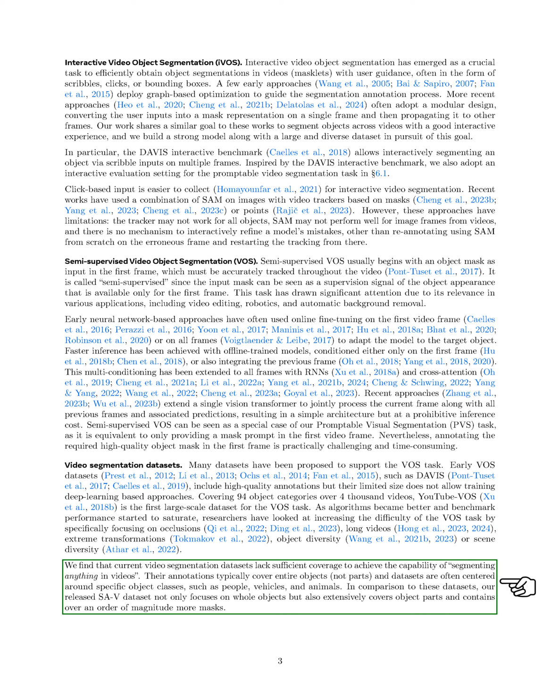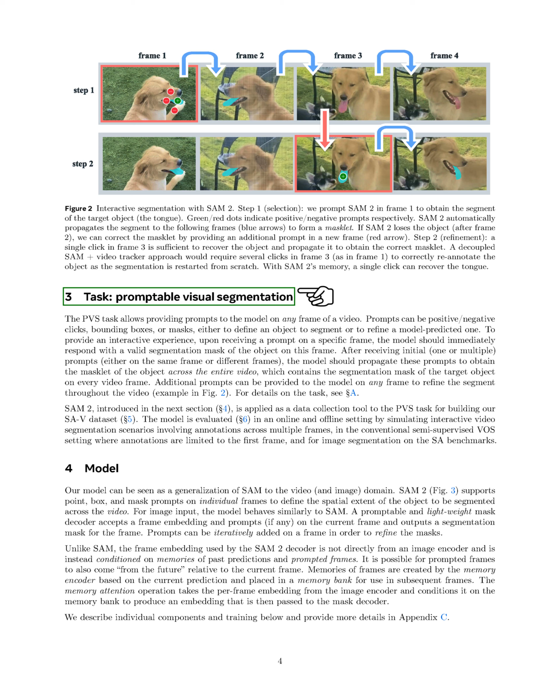We find that current video segmentation datasets do not provide enough coverage to achieve the goal of segmenting anything in videos. Their annotations typically focus on entire objects rather than parts, and they often center around specific object classes like people, vehicles, and animals. In contrast, our SAV dataset not only addresses whole objects but also extensively covers object parts and includes significantly more masks than existing datasets.